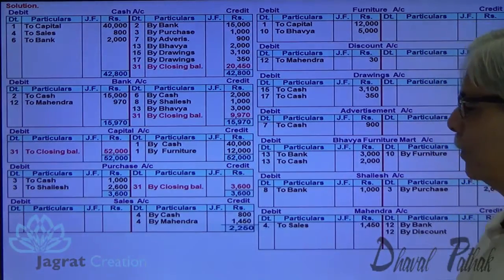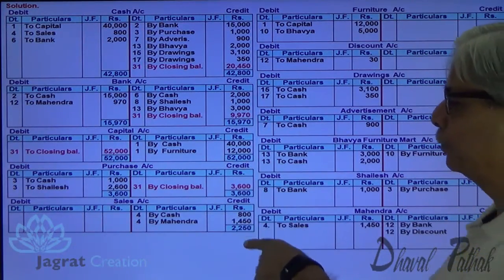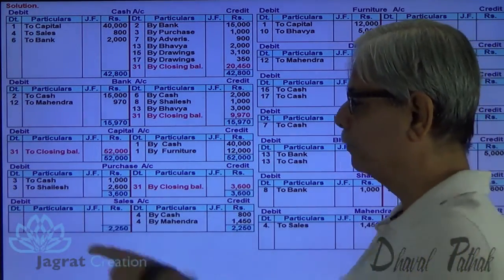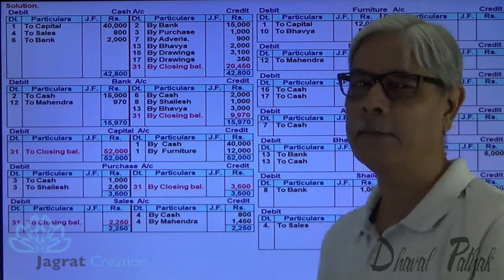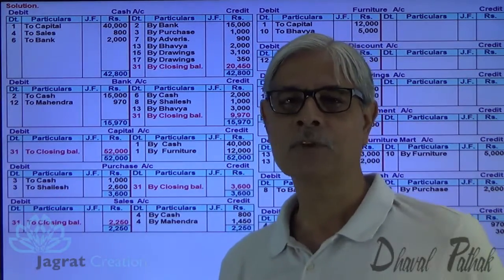Sales account, credit total is more, 2,250. Write 2,250 on the opposite side. Closing balance of sales account is 2,250. This is known as a credit balance, though recorded on the debit side of the sales account.